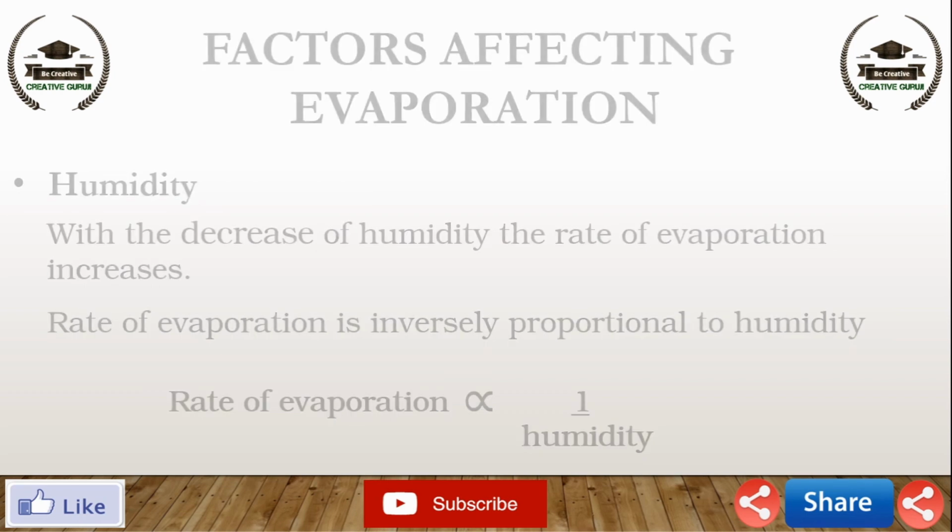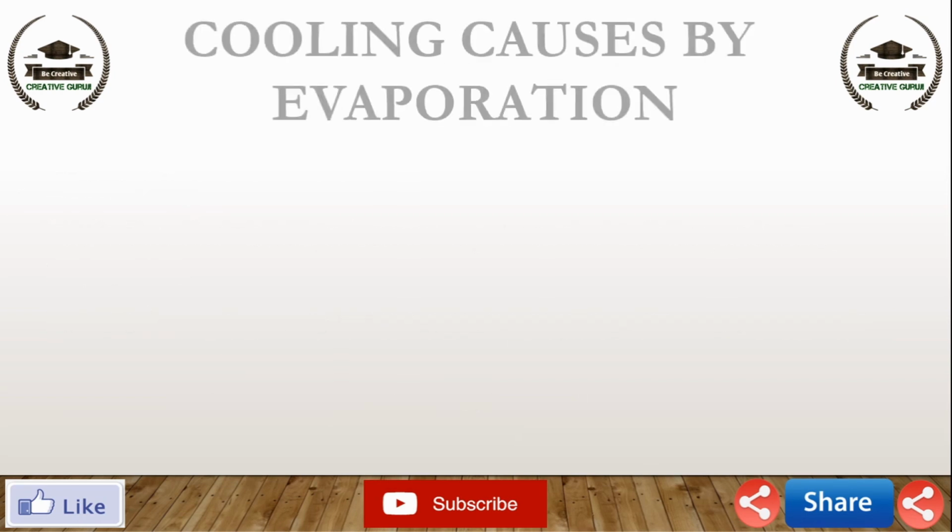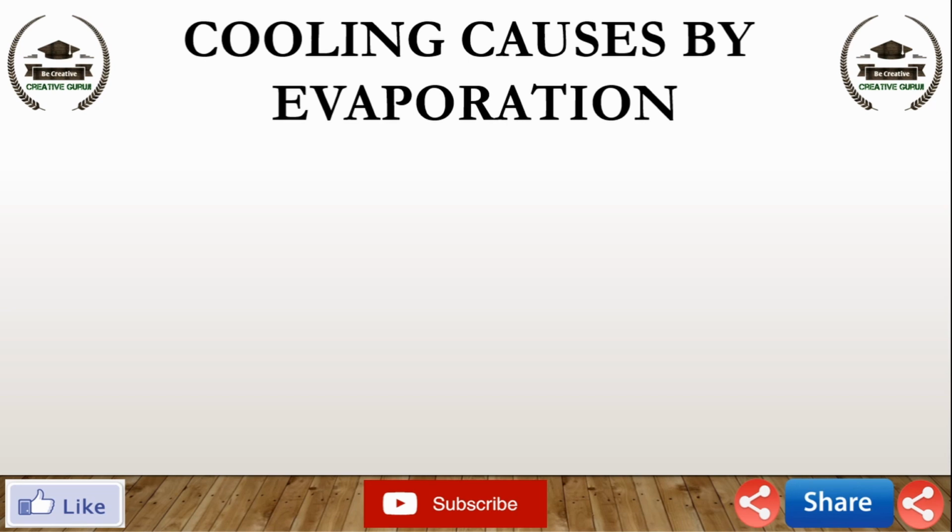Now move to the next subtopic of evaporation, cooling caused by evaporation. What happens when you pour some acetone nail polish remover on your palm? The particles gain energy from your palm or surrounding and evaporate, causing the palm to feel cool.